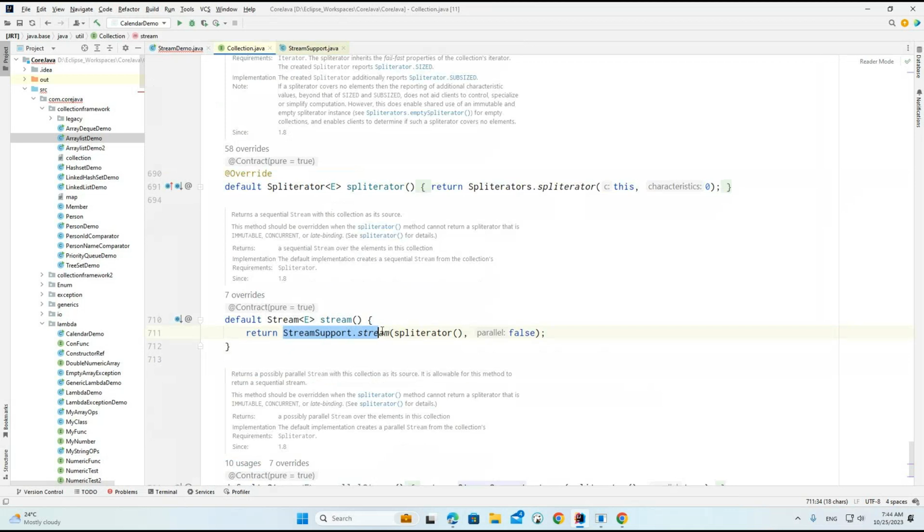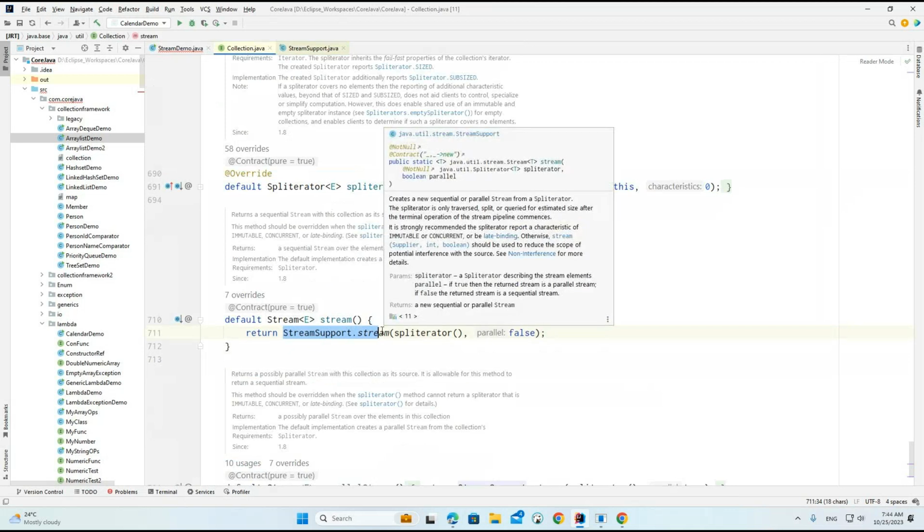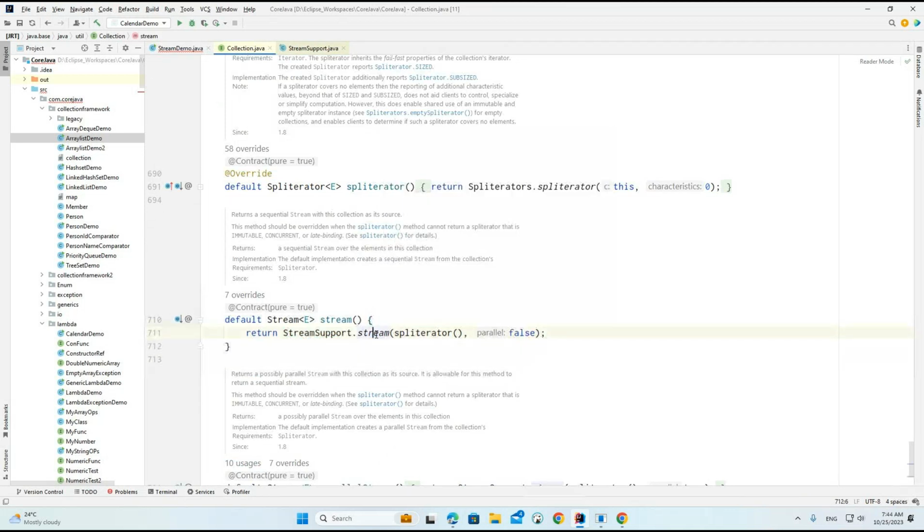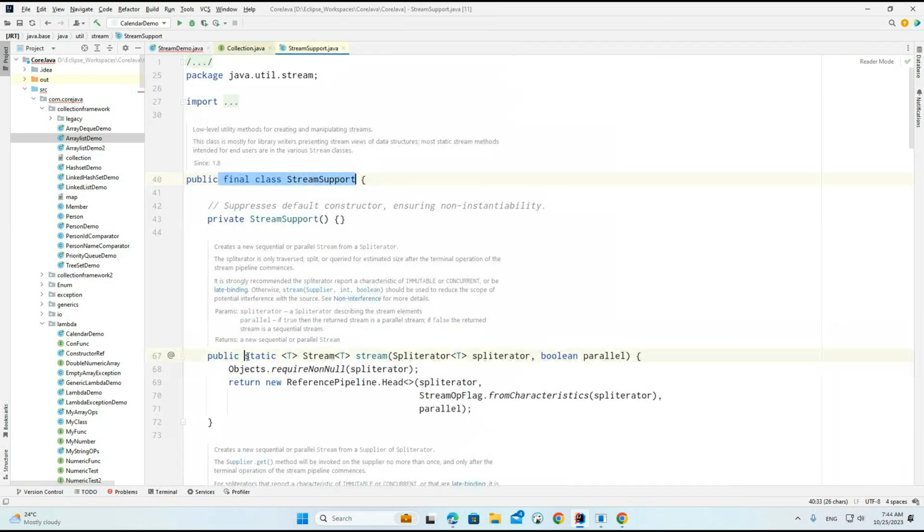But if you see here, without creating an object of StreamSupport, we are calling the stream method. So we can understand that the type of this method is static. You can see public static, and it returns a Stream.